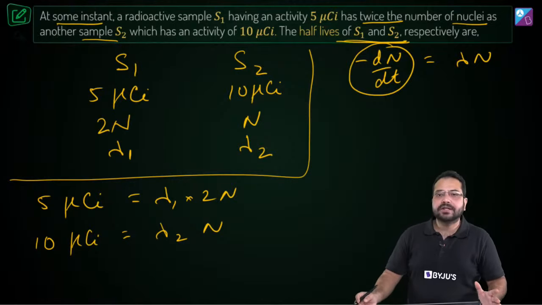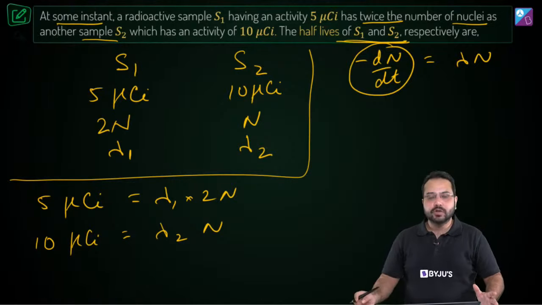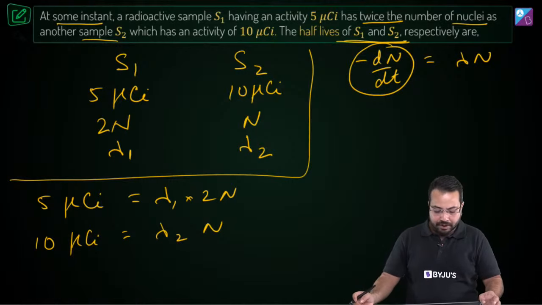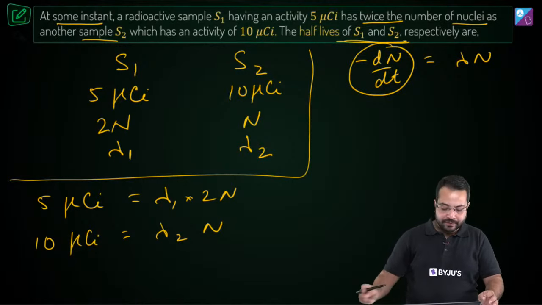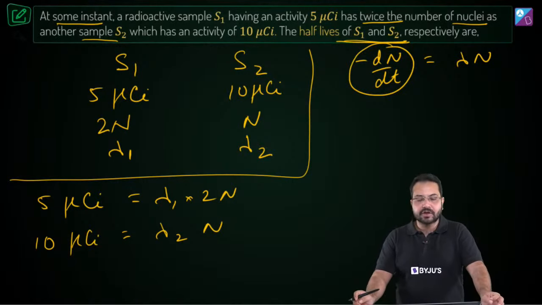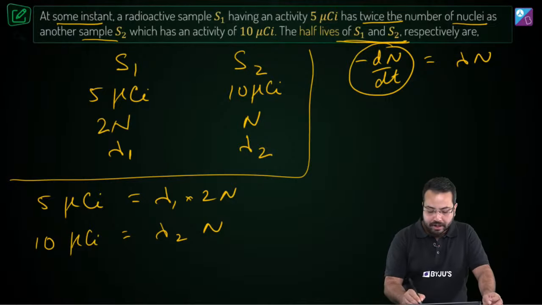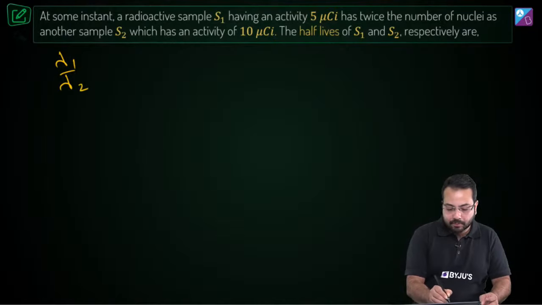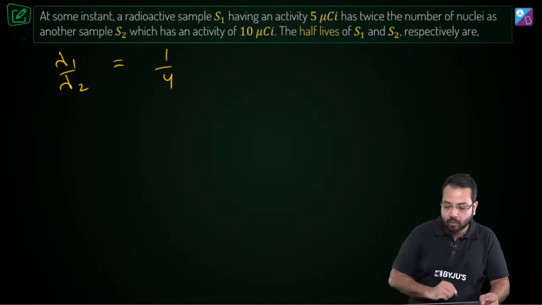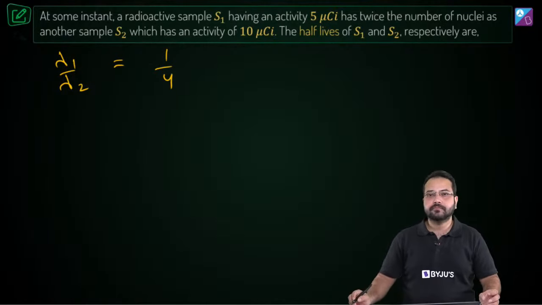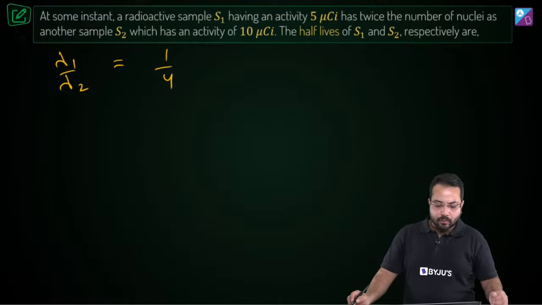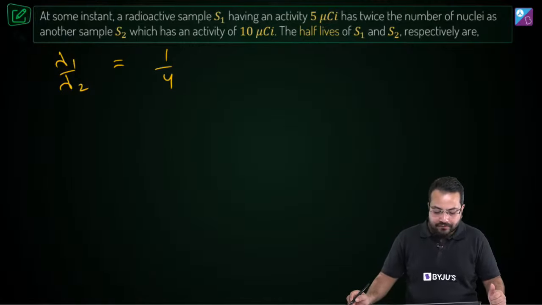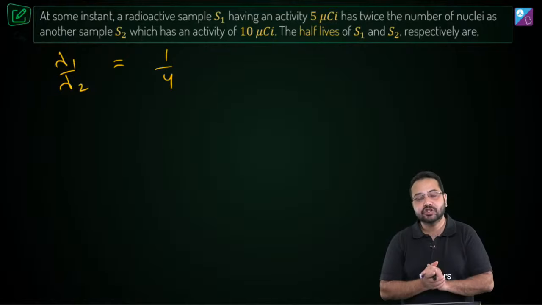If you're comfortable with these two equations, then we can find the ratio of lambda 1 and lambda 2. If we divide the equations, the ratio of lambda 1 and lambda 2 is going to be 1 upon 4. So what we get here is lambda 1 upon lambda 2 is equal to 1 by 4. Now we don't need this, we need the ratio of half-lives.